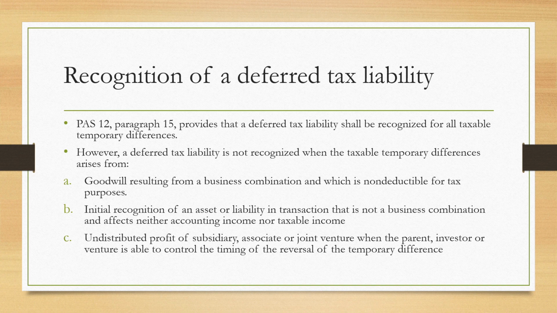Letter B, initial recognition of an asset or liability in a transaction that is not a business combination and affects neither accounting income nor taxable income. Letter C, undistributed profit of subsidiary, associate, or joint venture when the parent, investor, or venturer is able to control the timing of the reversal of the temporary difference.